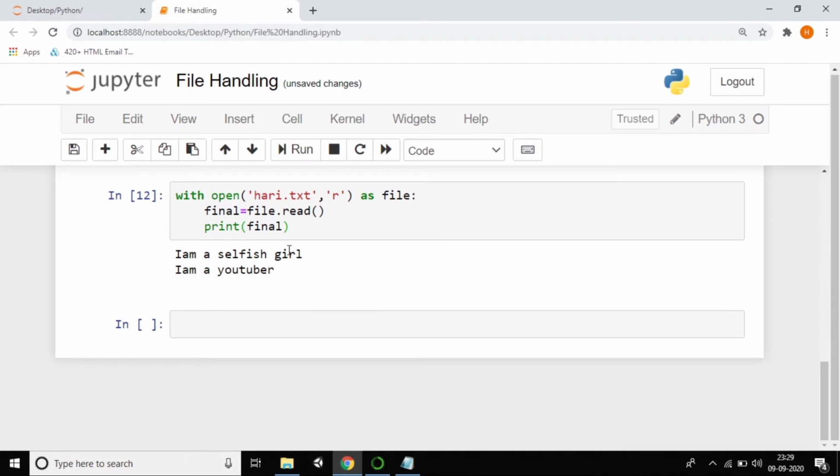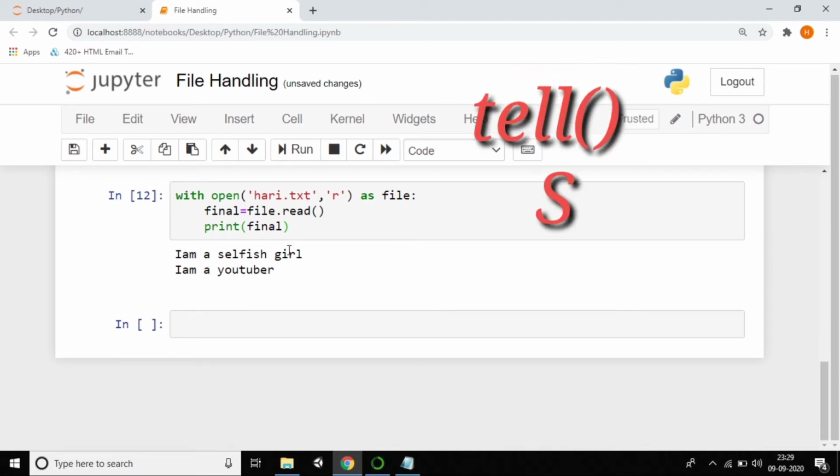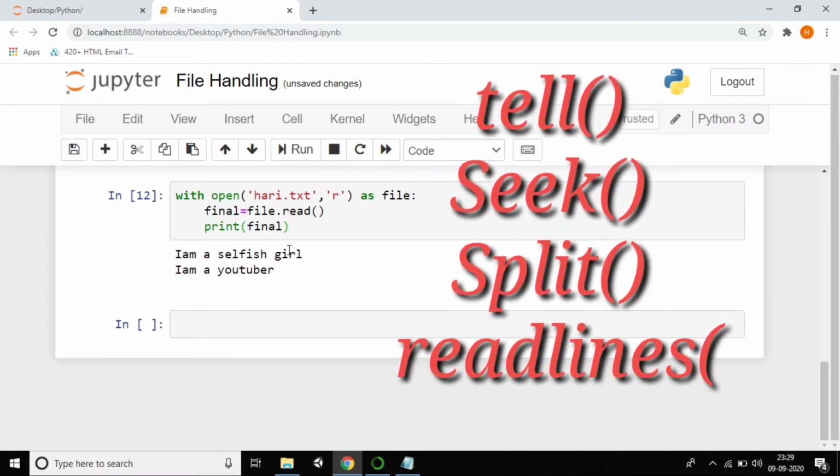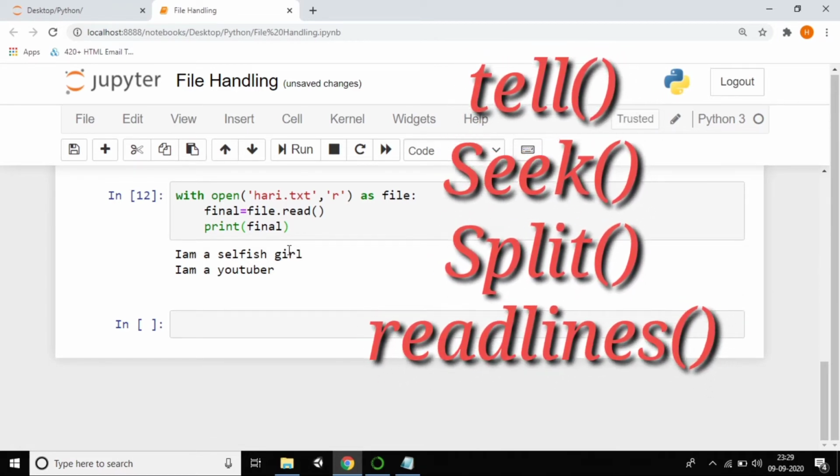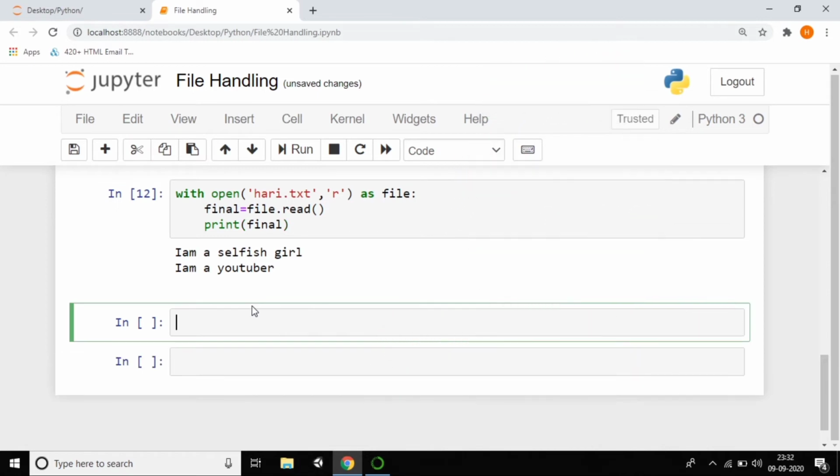And I want to discuss some of the methods in file handling, which are very important. Just observe these methods, by which you are going to learn something crazy. Definitely I can say that we have 3 to 4 methods that I'll discuss now. That is tell, seek, split and readlines. So these 4 methods are very important. Now we are going to discuss the tell method.